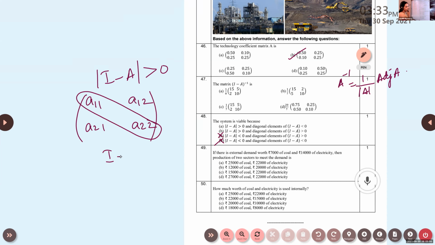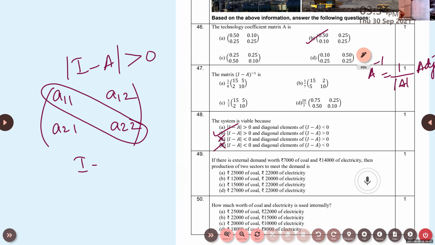Diagonal elements must be positive. I minus A must be positive. That means, which is your option? Option B is correct. I minus A is greater than 0, and the diagonal elements of I minus A are also greater than 0.